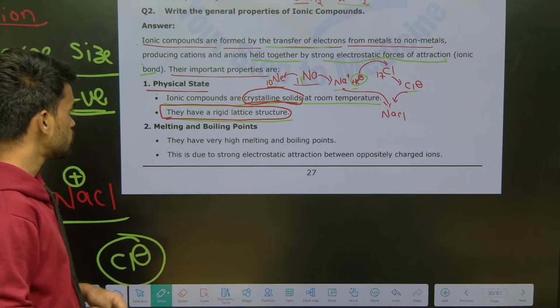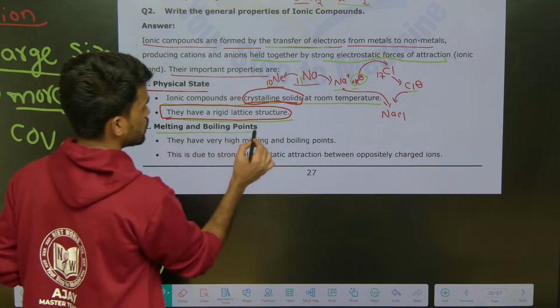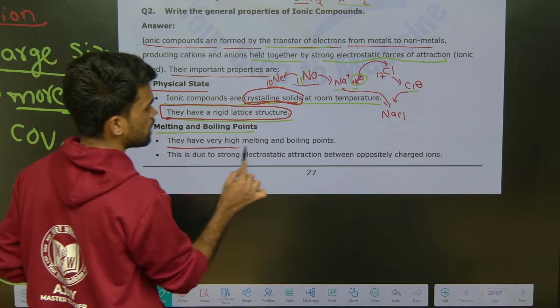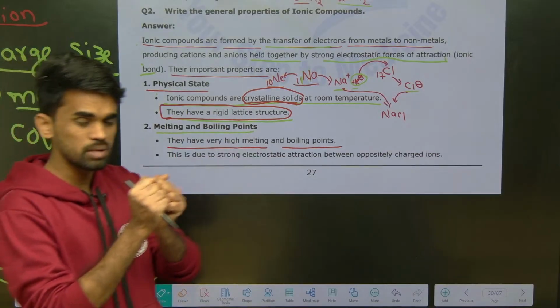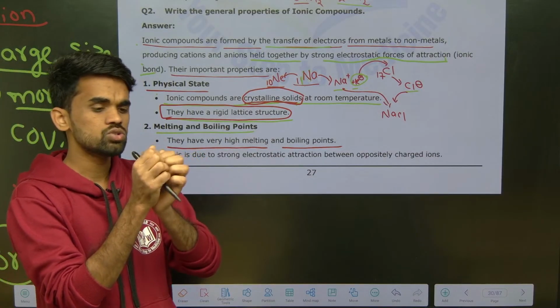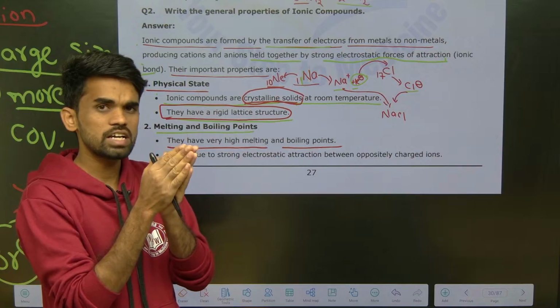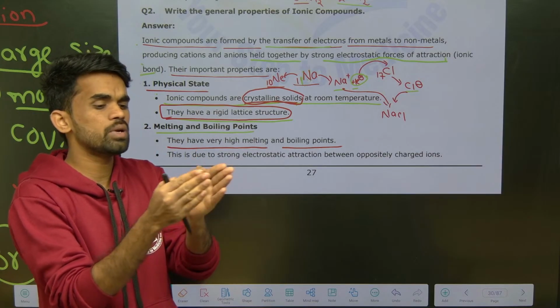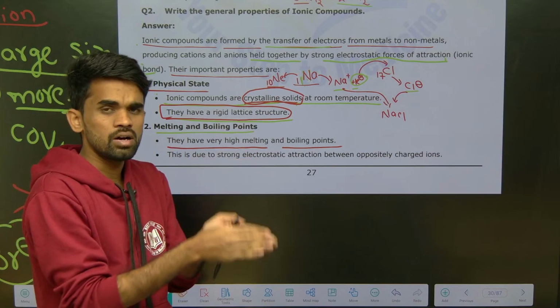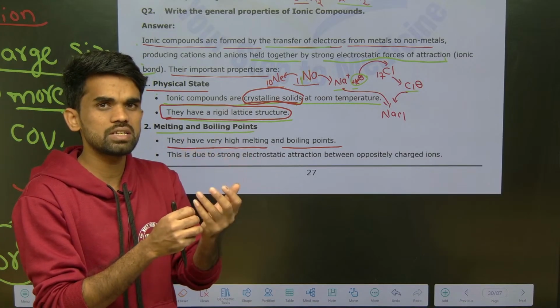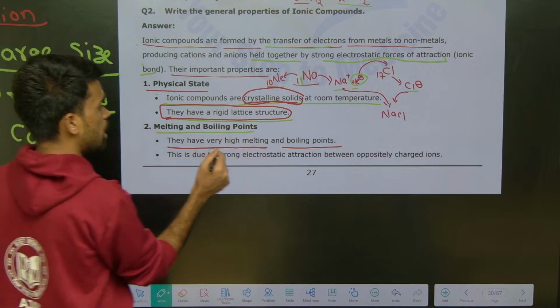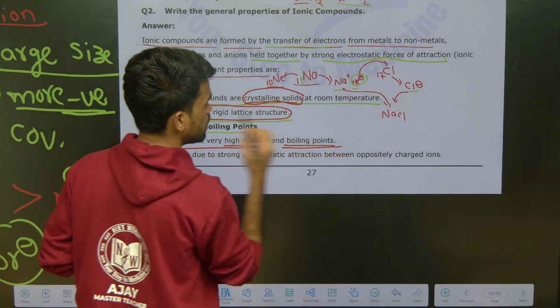Next, melting and boiling point. Ionic compounds have very high melting and boiling points. Due to electrostatic interaction between the ions, they are very close, so the attractions are strong. In order to separate them, to convert them from one physical state to another, more energy and a higher temperature are required. That's why they have very high melting points and boiling points.